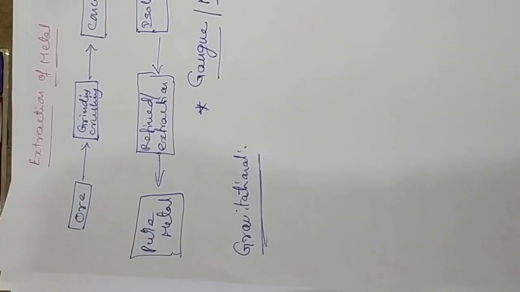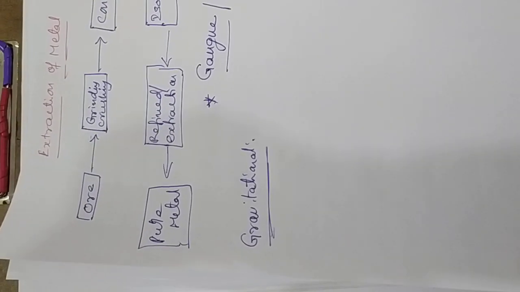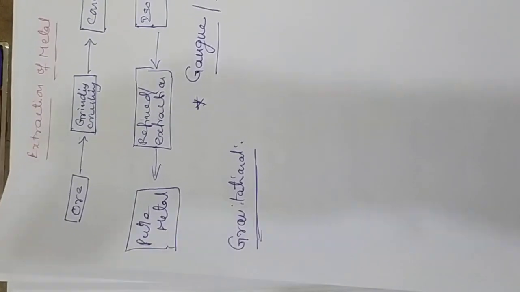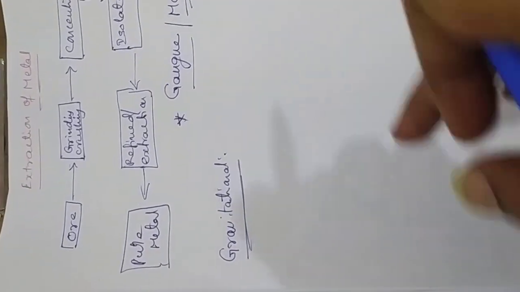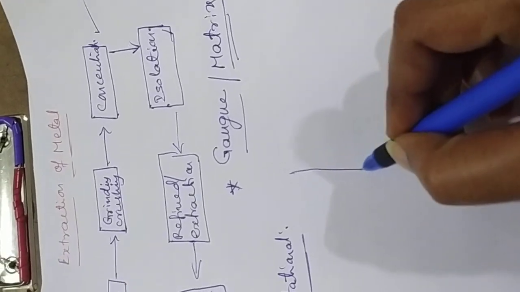For example, iron has a different density, magnesium has a different density, and copper has a different density. Similarly, every metal has a different density. So as per the density principle, I'm just going to draw that picture.